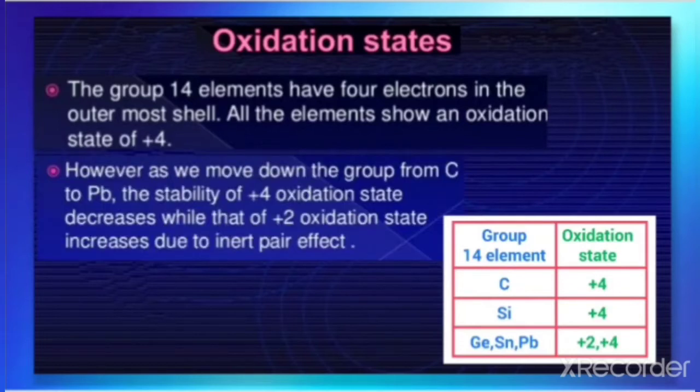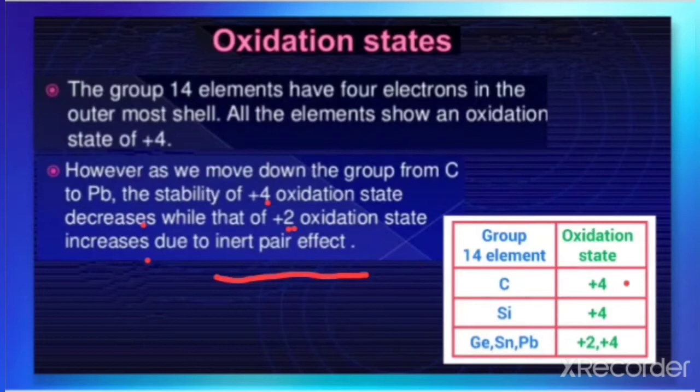But it was found that as we move down the group from carbon to lead, the stability of the +4 oxidation state decreases while the stability of the +2 oxidation state increases. That is due to the inert pair effect.